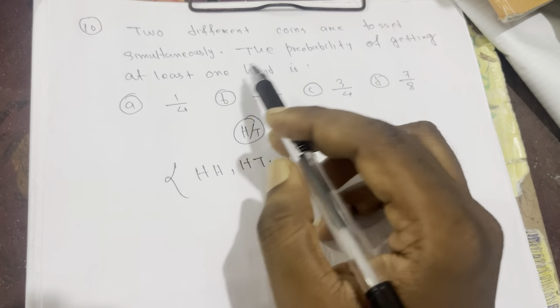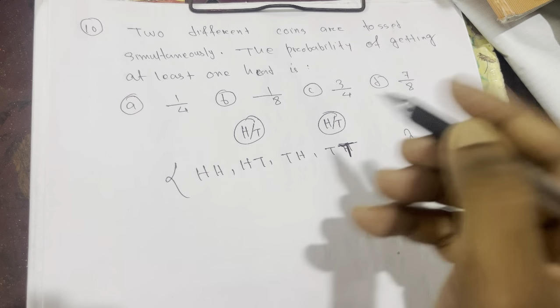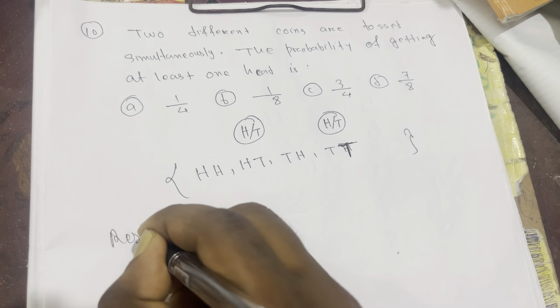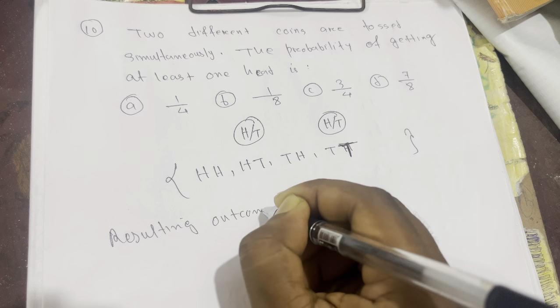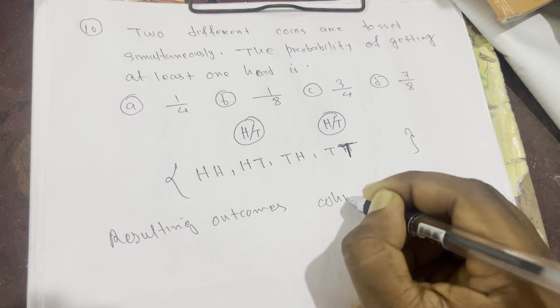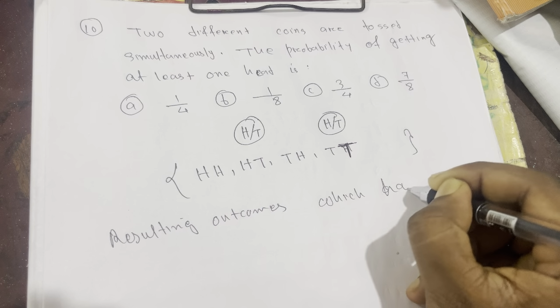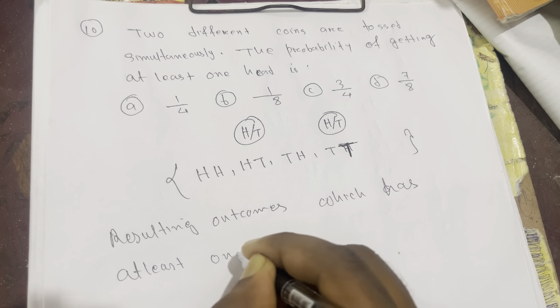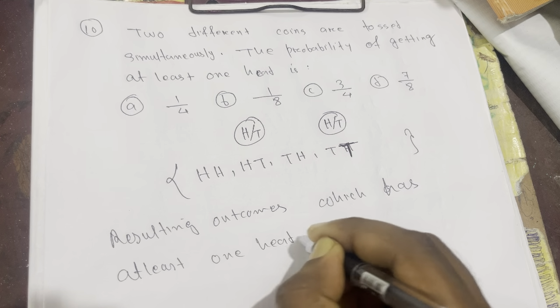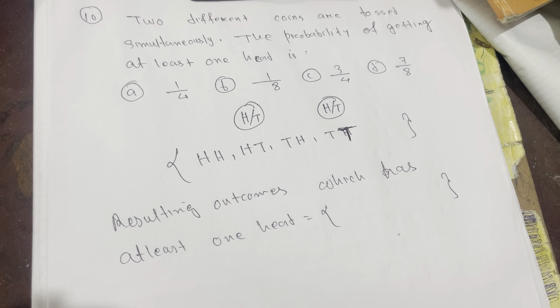So now our question is to find the probability of getting at least one head. So now you have to find the resulting outcomes which have at least one head. At least means minimum one head, maximum 2 is also not a problem.